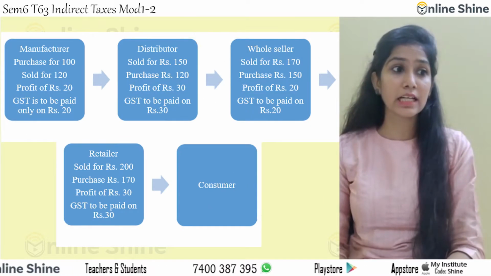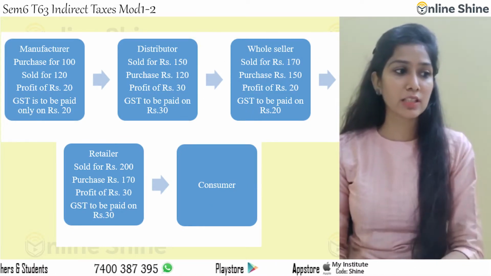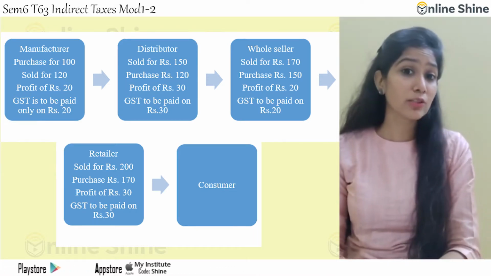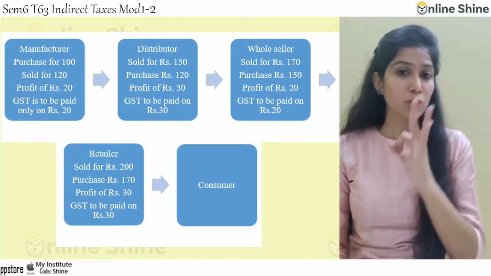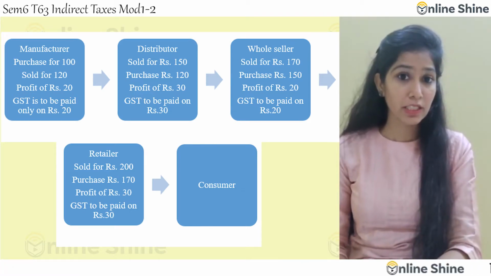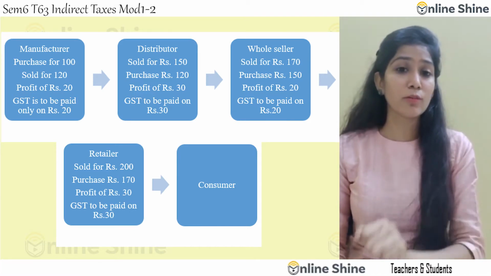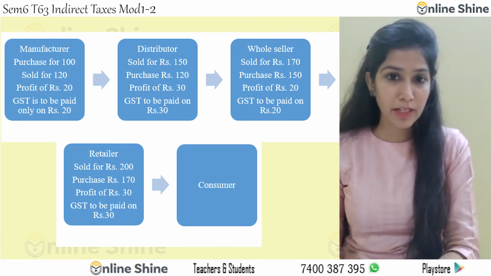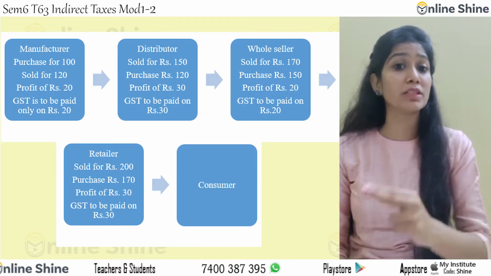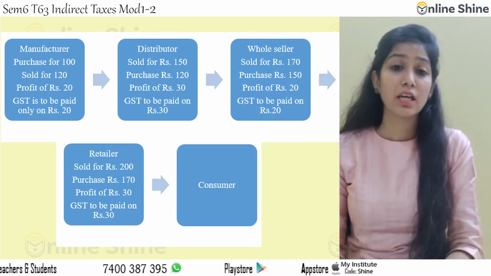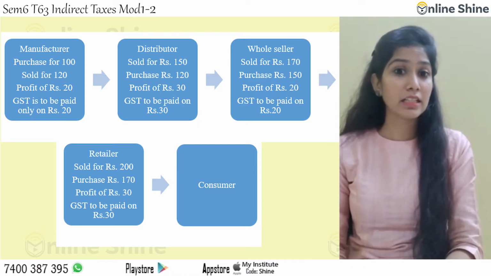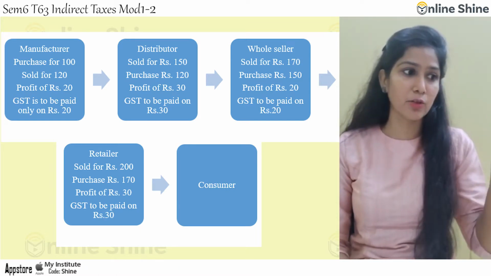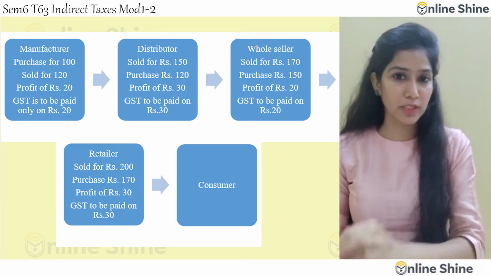If you see the third table, the manufacturer is paying 2 rupees. The distributor collected 5 rupees, but he has already paid 2 rupees to the manufacturer, so he will be paying only 3 rupees to the government. Then when you talk about the wholesaler, how much did he collect? He collected 7 rupees, but he has already paid 5 rupees to the distributor, so how much is he going to pay to the government? 2 rupees. The retailer is collecting 10 rupees, but he has already paid 7 rupees, so he is going to pay 3 rupees to the government.